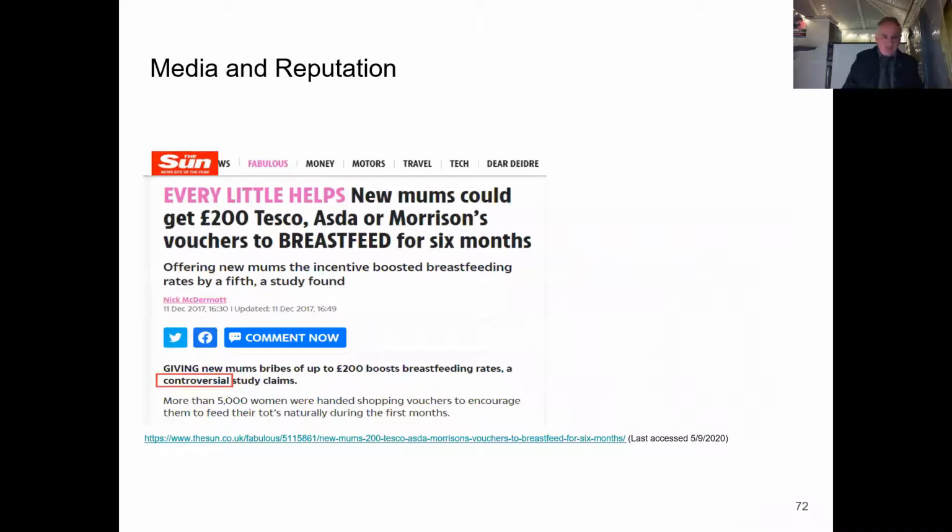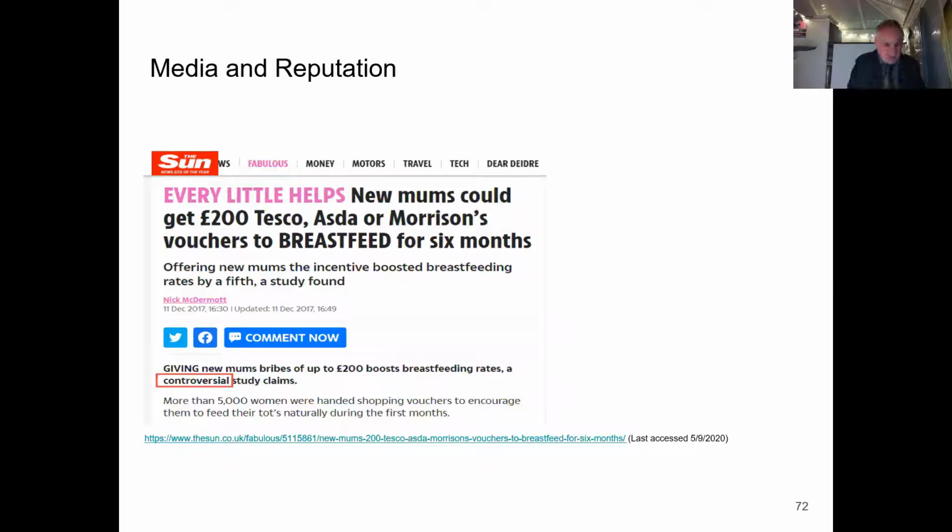This is a piece of research that we did that was covered in The Sun. And I think this is to give you some example. My background, my first degree is in journalism, so I've got some idea how journalists work. This was a piece of research covered in a newspaper called The Sun. It was in relation to a pilot study that we carried out in Yorkshire, looking at incentives to breastfeed for young mothers from poor socioeconomic backgrounds.